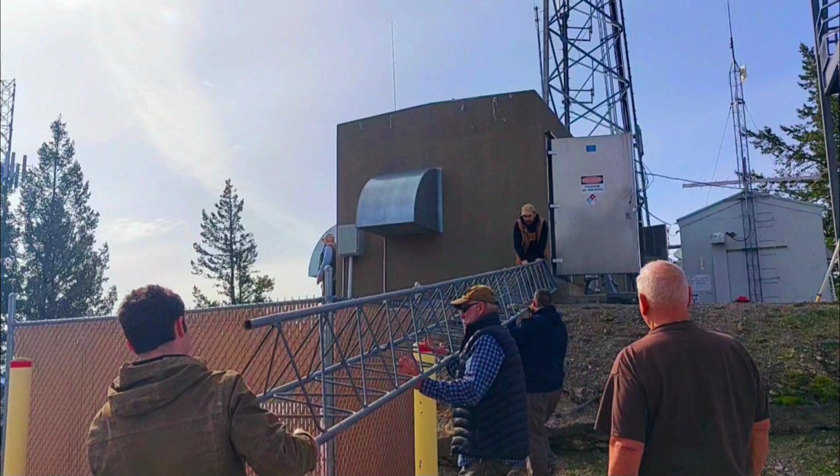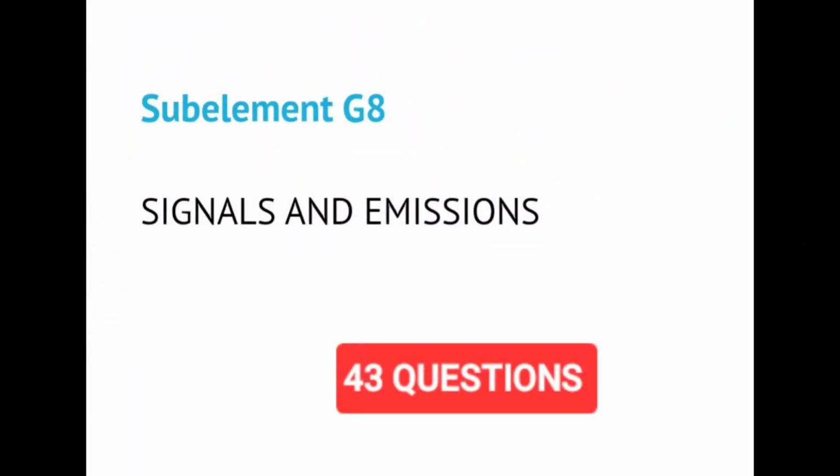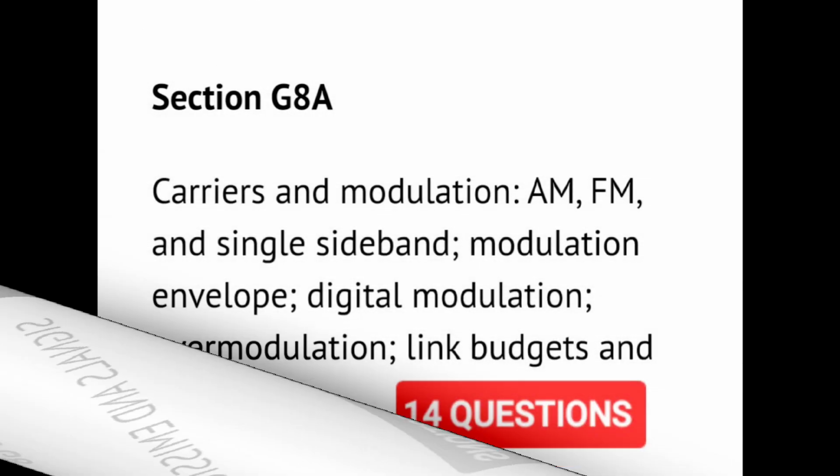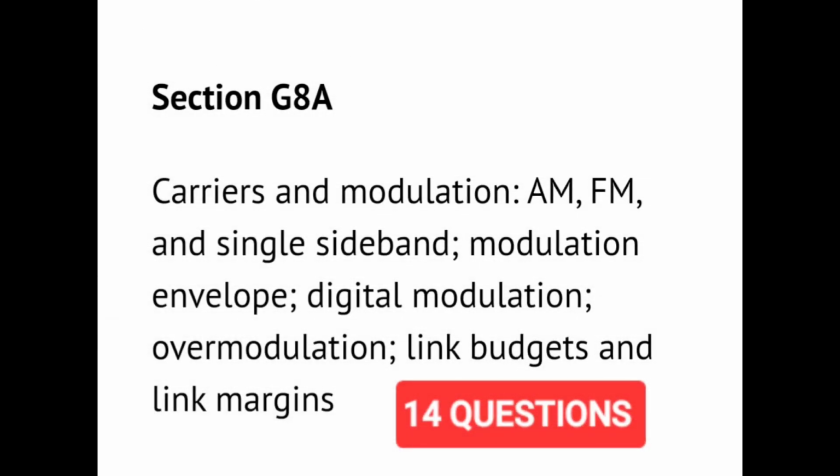This is Chapter 8. Subelement G8 Signals and Emissions. Section G8A Carriers and Modulation, AM, FM and single sideband, modulation envelope, digital modulation, overmodulation, link budgets and link margins.